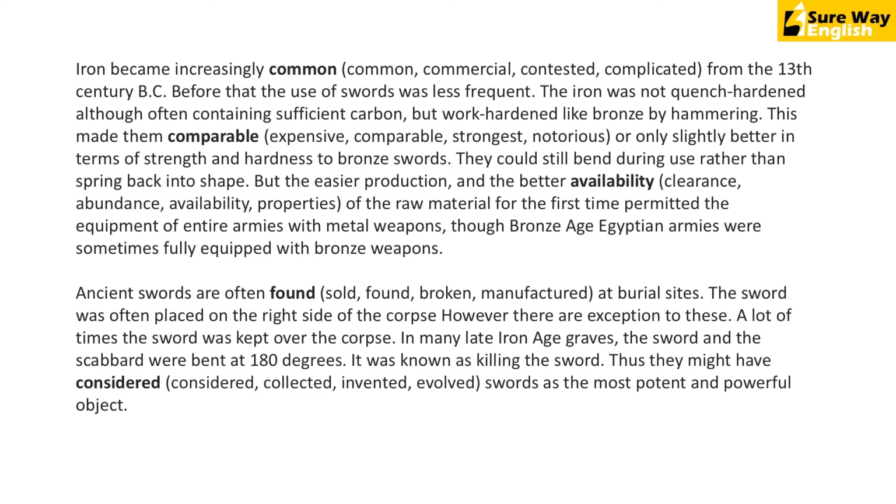The next blank, but the easier production and the better blank of the raw material permitted the equipment of entire armies with metal weapons. So, easier production and the better what? What happened? What became better? That whole armies, entire armies became equipped with metal weapons. So probably, just from thinking by logic, it seems like it has something to do with, again, it became easier to get, or it became easier to access, or it became more available. That is, availability became better. So that's why we pick availability here.